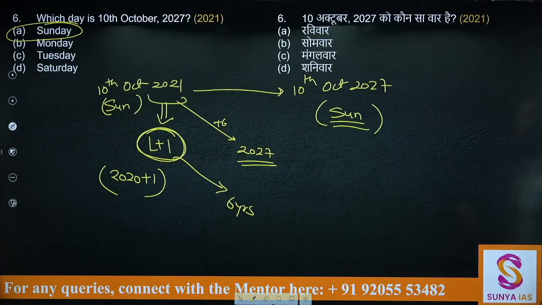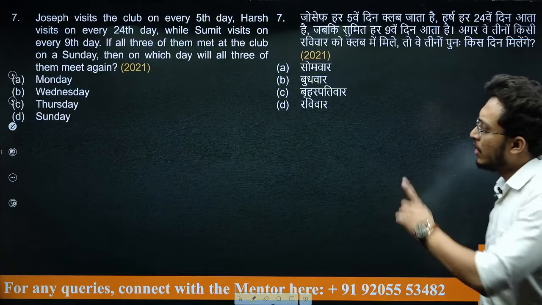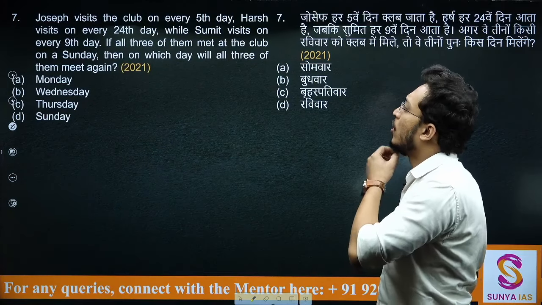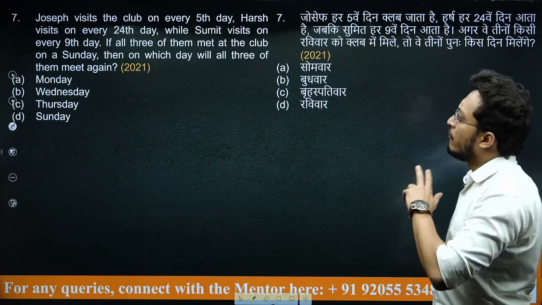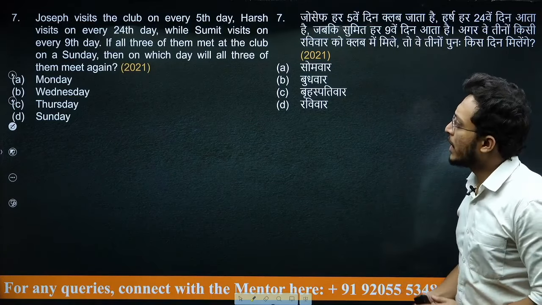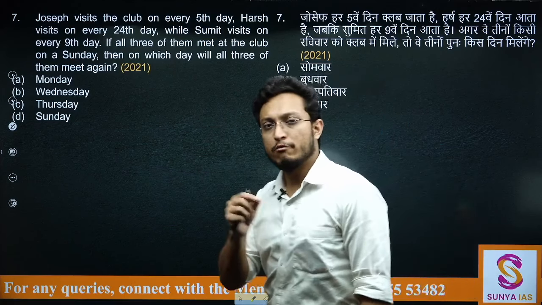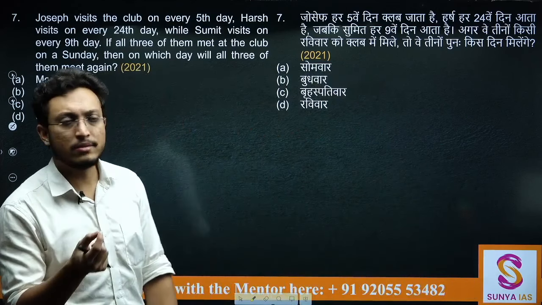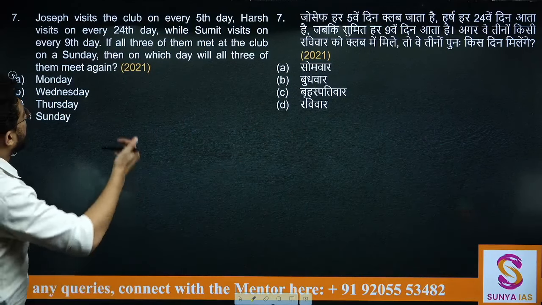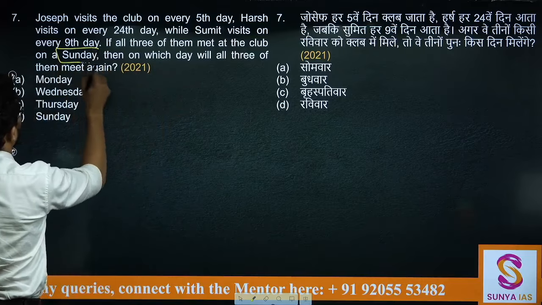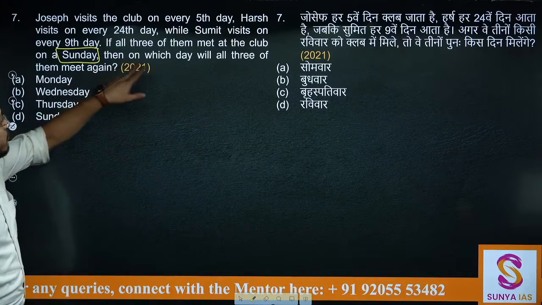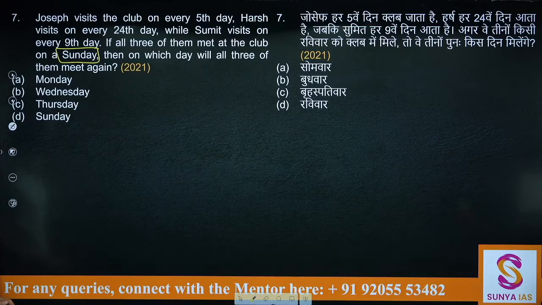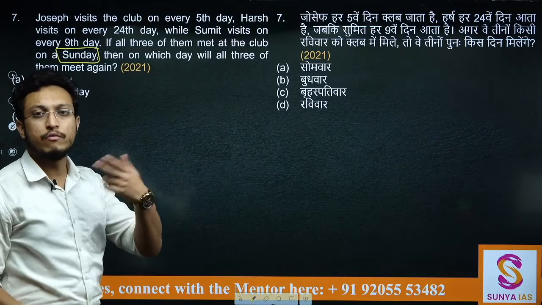Now let's see this next question. Joseph visits the club on every 5th day. Harsh visits on every 24th day, while Sumit visits on every 9th day. So we have been given on what all days they are visiting. If all of them met on the club on a Sunday, then on which day will all 3 of them meet again? So when will they meet again?